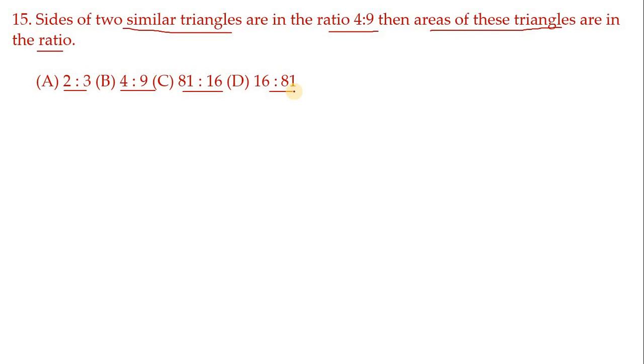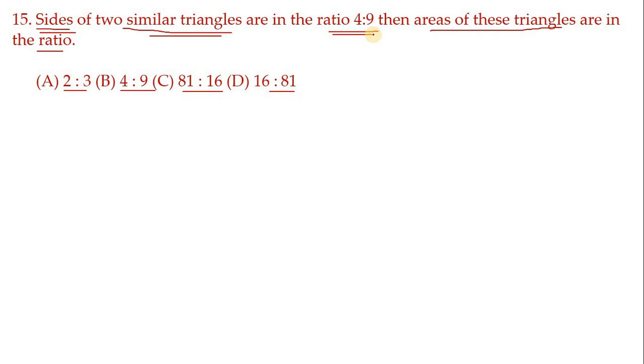The same concept on which we solved the last multiple choice question, we have to apply. But see here what they have given, let us try to understand. They are giving the ratio of sides of two similar triangles as 4:9.